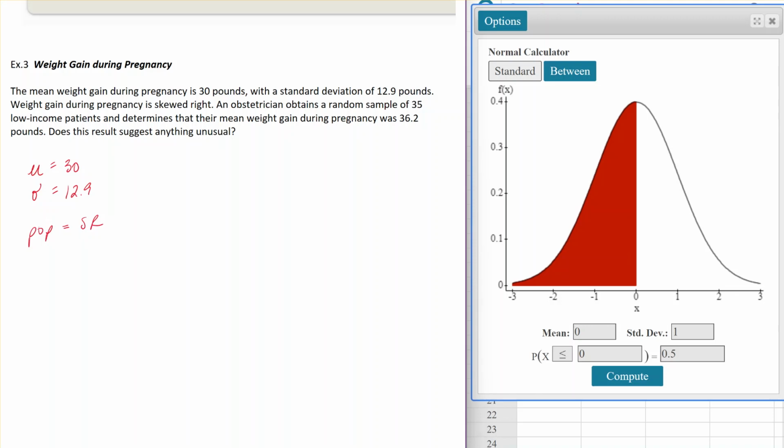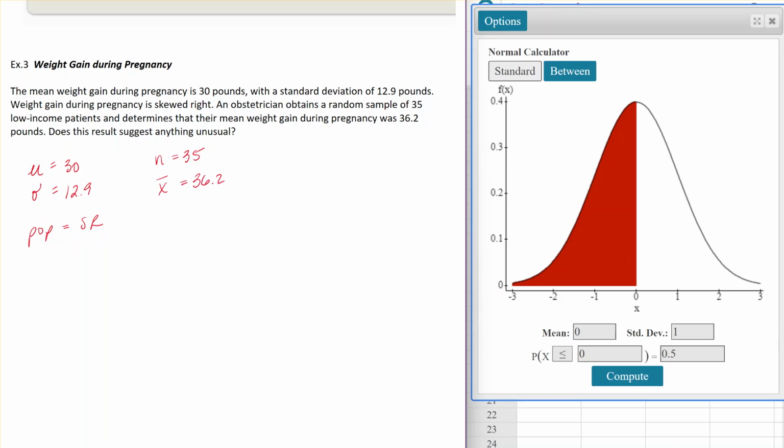The third sentence, an obstetrician obtains a sample of 35 low-income patients. So we have a sample now of 35 patients, and the mean weight gain during pregnancy for these 35 patients, so X bar, the sample mean of these 35 patients, was 36.2 pounds. Does this result suggest anything unusual?